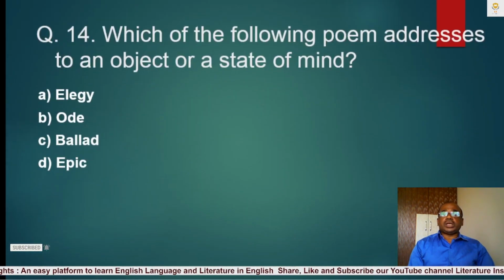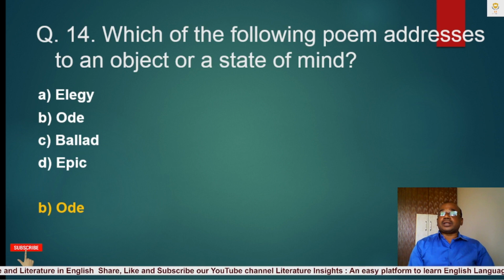Question number 14. Which of the following poem addresses an object or a state of mind? A. Elegy, B. Ode, C. Ballad, D. Epic. The correct answer is B. Ode. Ode is a poem addressed to an object or a state of mind in English poetry.